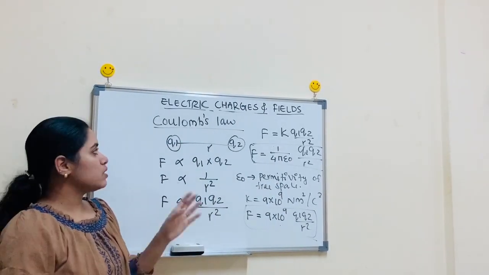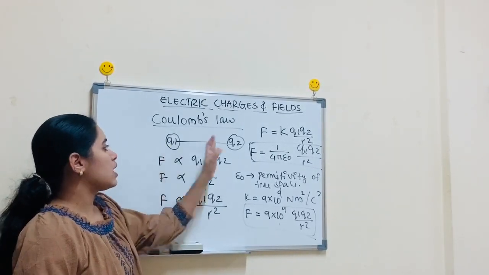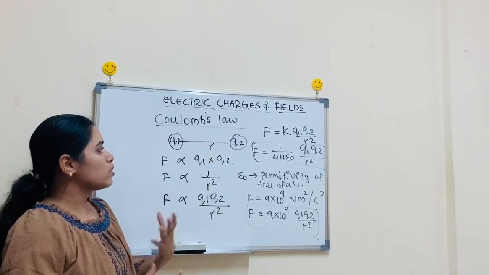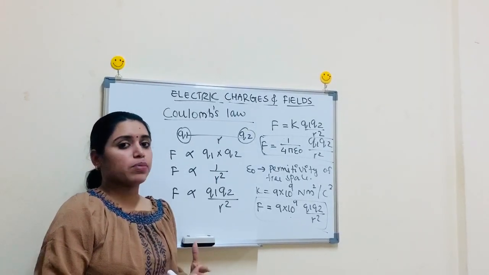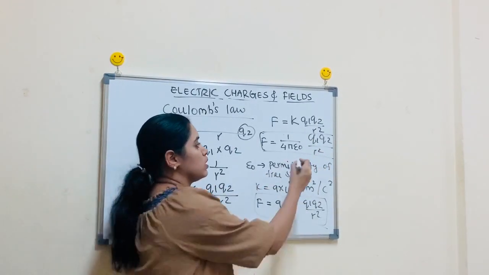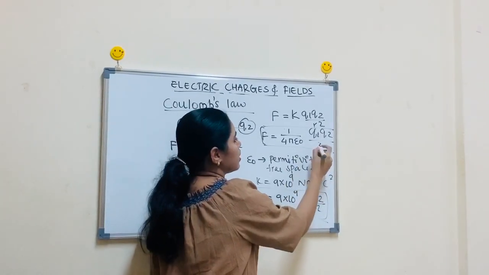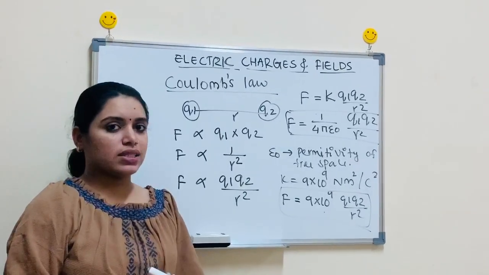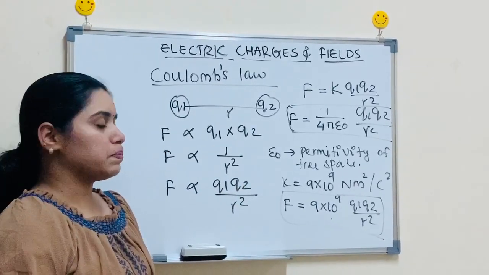But what is the definition of Coulomb's law? Coulomb's law states that if two charges are separated by a distance r, then the force between those two charges is directly proportional to the product of their charges and inversely proportional to the square of the distance between them. Clear?